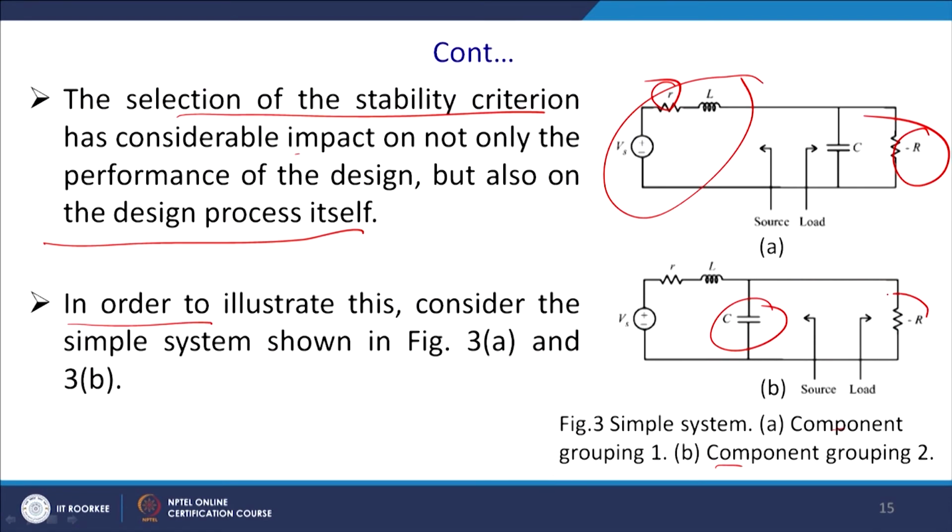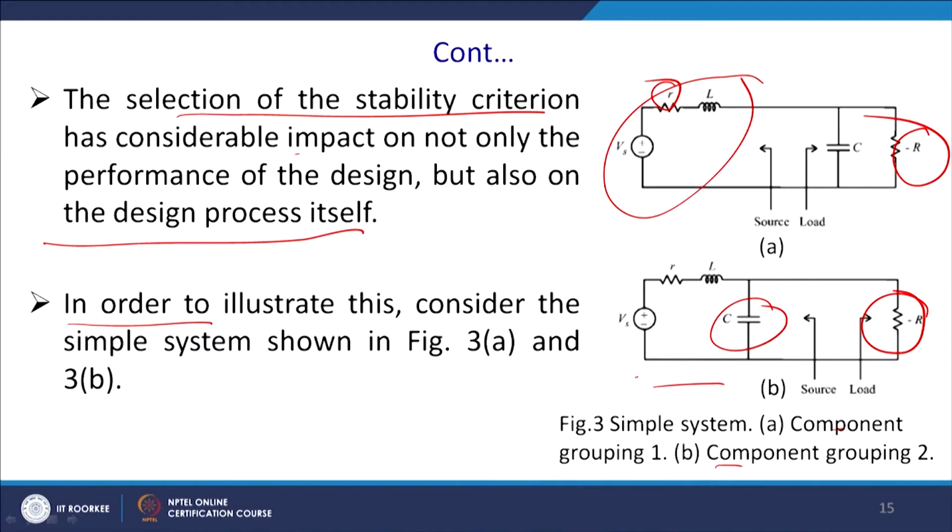Thus, it is a constant power load, and this analysis may differ if you have a constant current load or a constant impedance load. But since a more stringent condition arises once you have negative resistance, for this reason this example has been chosen.